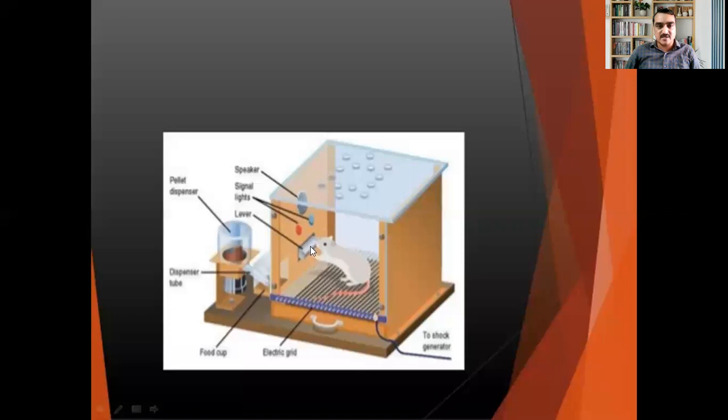When it touches this part, accidentally, it was not a trained rat. Whenever the rat used to touch this part, that is the lever, it will be provided with some of the food grains in this, what I can say, food pellet. That is how this arrangement was made.